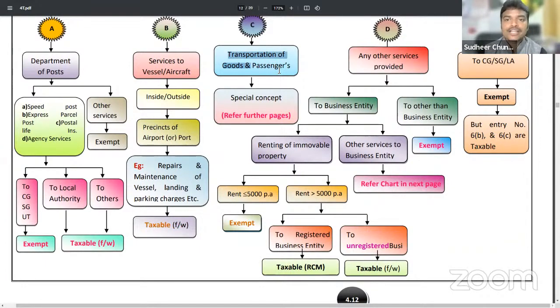Next, transportation of goods and passengers. We will learn this in further topics, topic number 7 and 8, where we have a discussion on transportation services. There I will discuss it in much more detail.